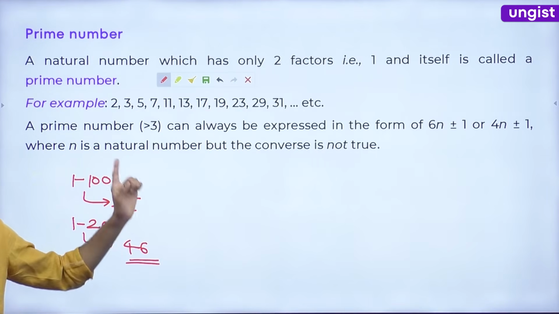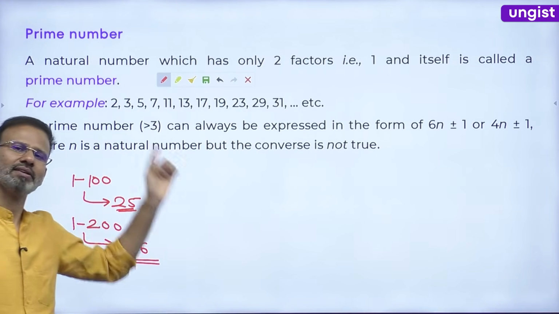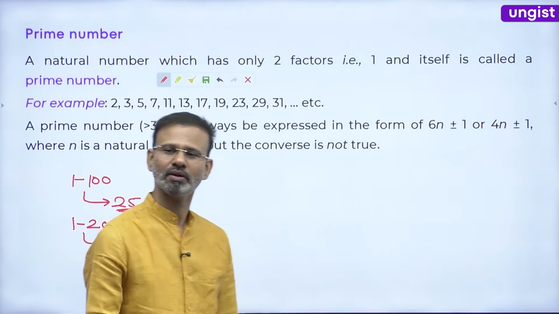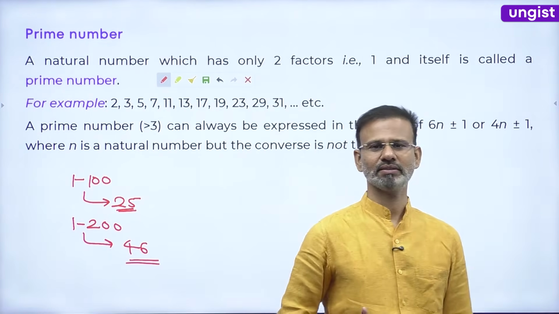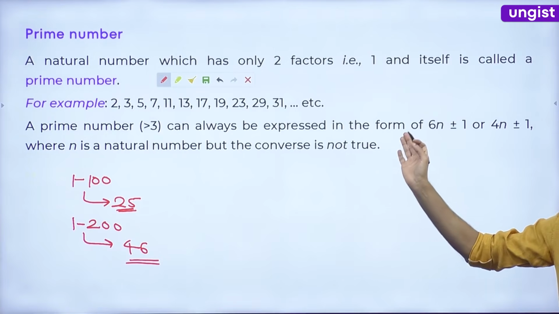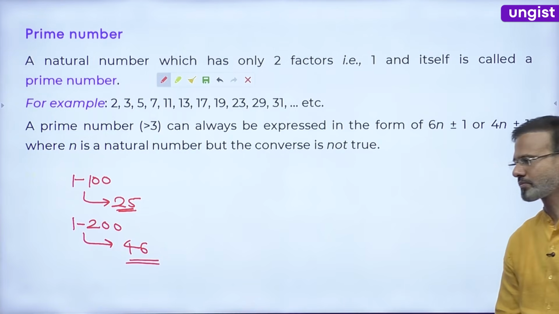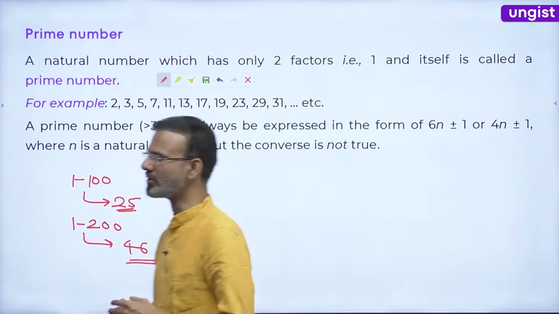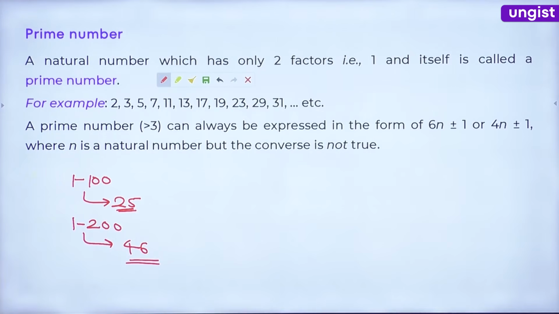Okay. Now, one statement is written. Read that statement, guys. A prime number can always be expressed in the form of 6n plus minus 1 or 4n plus minus 1, where n is a natural number, but the converse is not true.